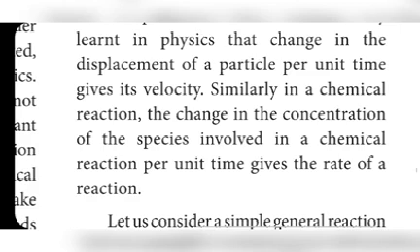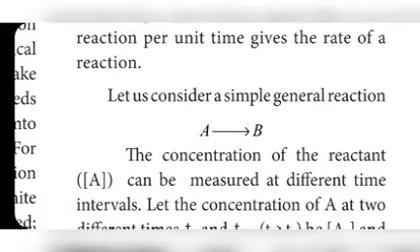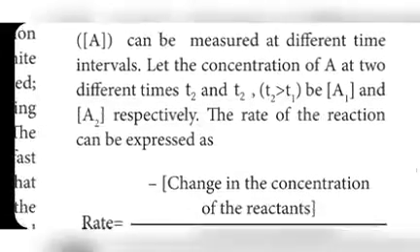For some unit time, the change in concentration of reactant or product taken here is given as the change in concentration of species involved in chemical reactions per unit time. For that, one example is given. Let us consider one general reaction. A gives B. Here A is a reactant and B is a product. Here A is converted into product. For this reaction, we are going to write the rate of the reaction.